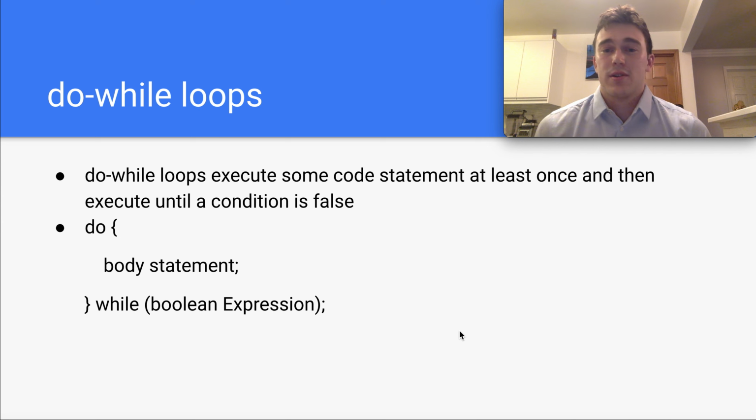Do-while loops are really similar to while loops. They execute some code statement at least one time and then operate like while loops, where they execute until a condition is false. So they look like this: we have our do statement, and then we have our body statement enclosed in brackets, and then we have our while statement with our Boolean expression. I didn't put this in code because it's so similar, but you can imagine the use case of this is if we have some body statement we want to execute one time, and we're guaranteed to execute it one time, and then it operates like a regular while loop.